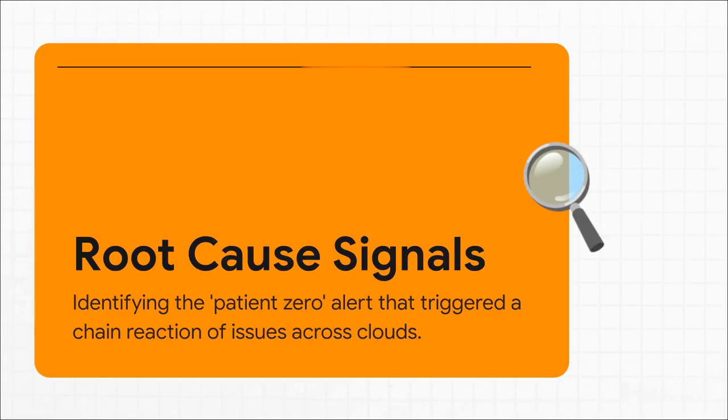Okay, next up, we have to find the real culprit. This pillar is all about identifying the root cause signal, finding that patient zero, the first domino that fell in a really complex chain reaction. It's not just about finding what's broken, it's about finding what broke first and caused that whole cascade of failures.